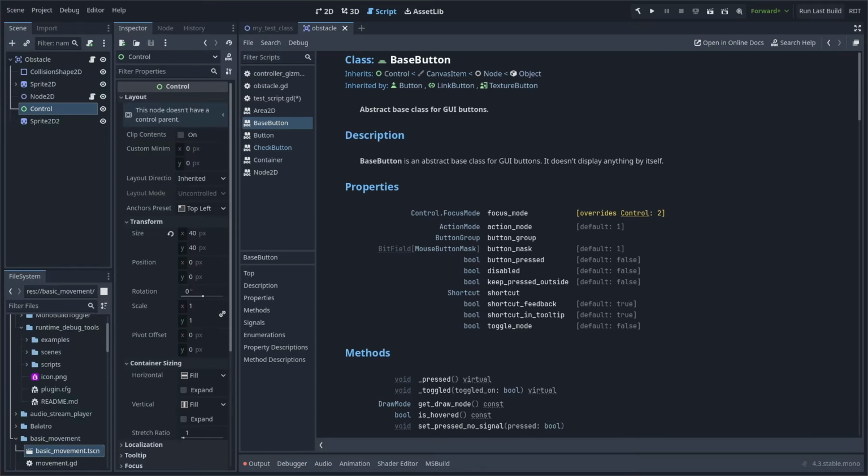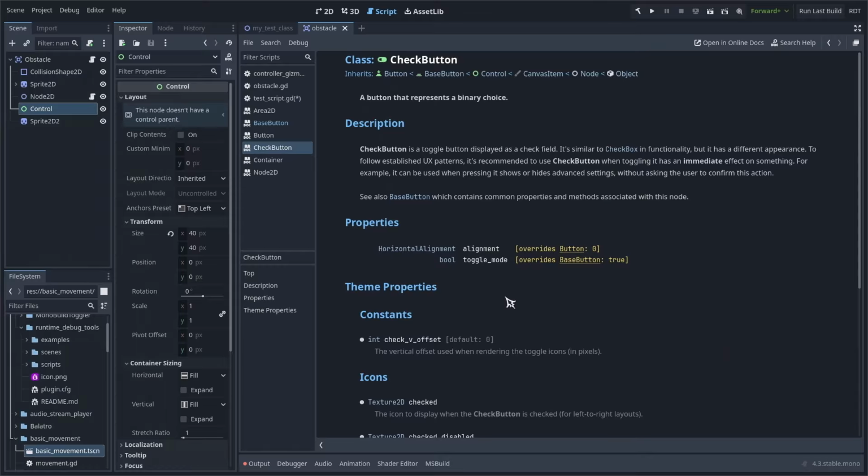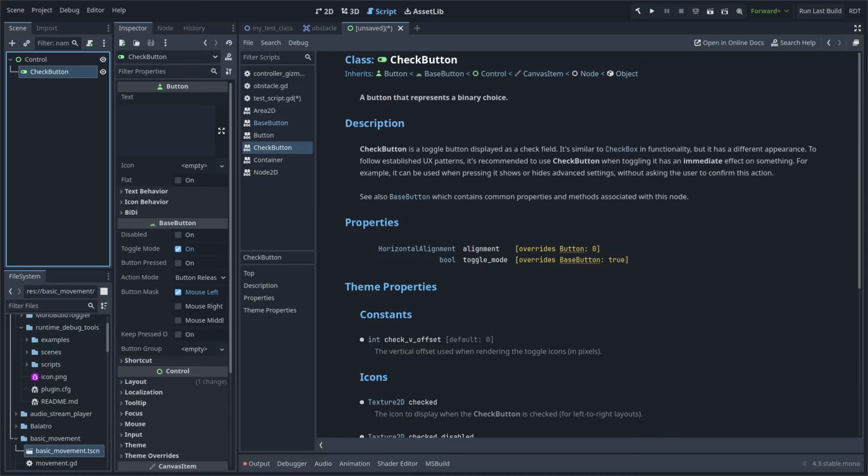Let's have a look at the property list again. Sometimes you'll see a yellow comment next to a property that says overrides. This refers to the default value of that particular property being different from the default value defined in the parent class. You'll see this pretty often on classes that extend control. For example, if you look at the docs for the base button class and look at the toggle mode property, it's set to false by default. And when we look at the check button class, it tells us that the default value is overridden to be true instead. So when we create one and look in the inspector, it is in fact true by default.